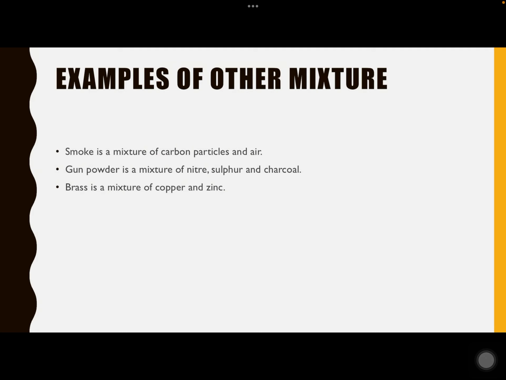Now some examples of a mixture are: smoke is a mixture of carbon particles and air, gunpowder is a mixture of nitre, sulfur and charcoal, while brass is a mixture of copper and zinc.